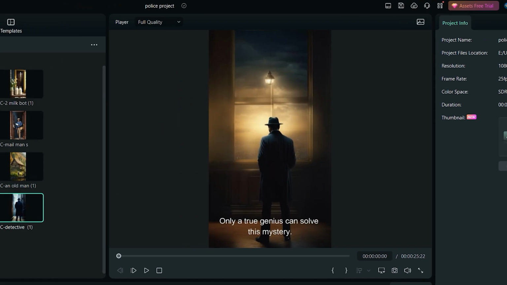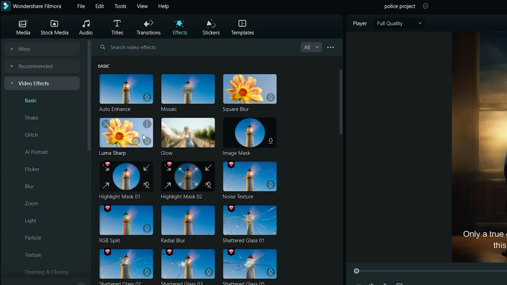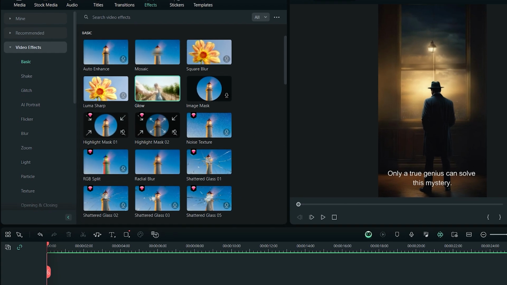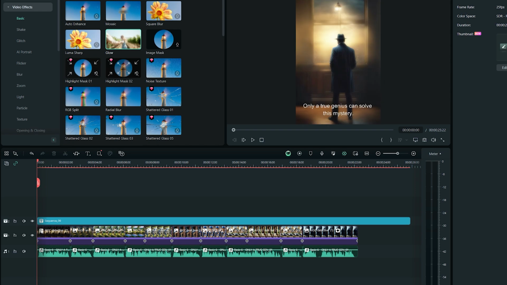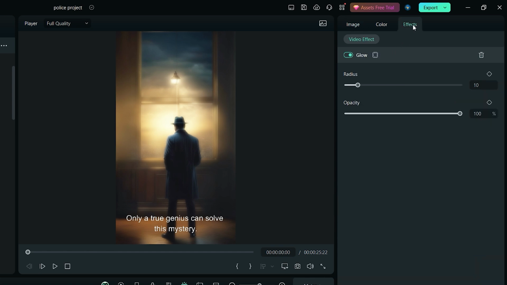To add some more effects, simply go to the Effects tab from the top, then click on Video Effects from the left sidebar, and drag and drop any of these effects on the image. For example, I want to apply glow effect. I'll just drag and drop it on the image, then click on the image to select it, and from the editing panel, click on Effects and change the intensity such as radius and opacity for the glow.